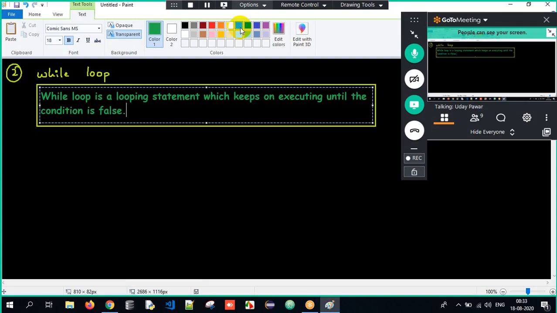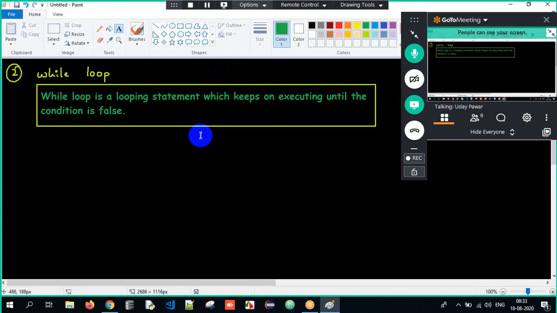It's going to stop only when the condition is false. If it is true, it keeps on executing. But let us see a couple of examples and then we'll understand.